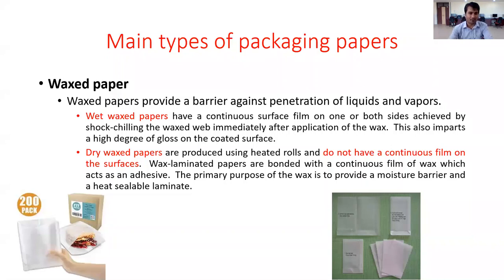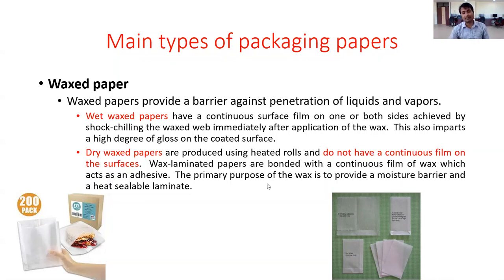Dry waxed paper is produced using a heated roll and does not have a continuous film on the surface. So dry waxed paper does not have a continuous film of wax, whereas wet waxed paper has a continuous film of wax on both sides.